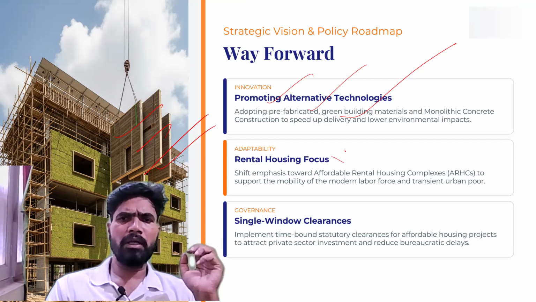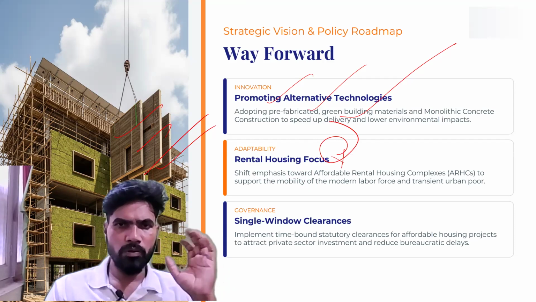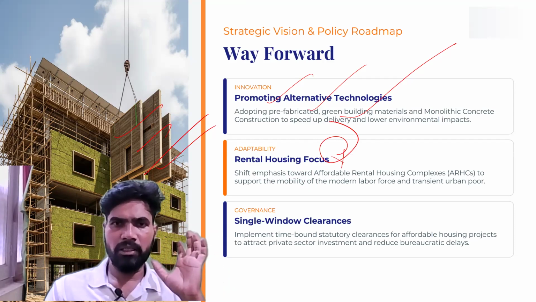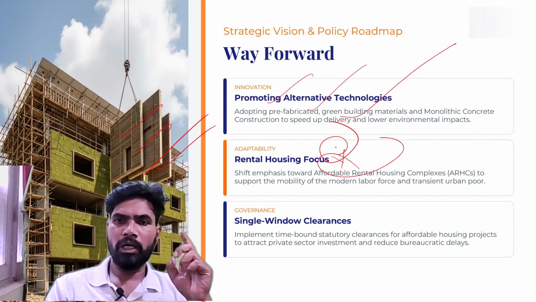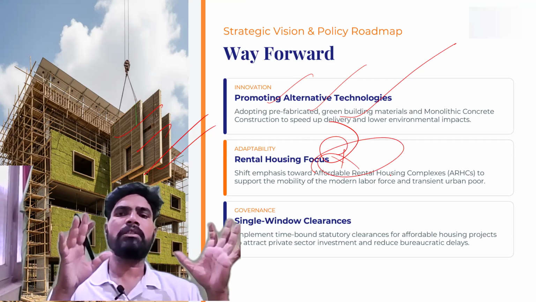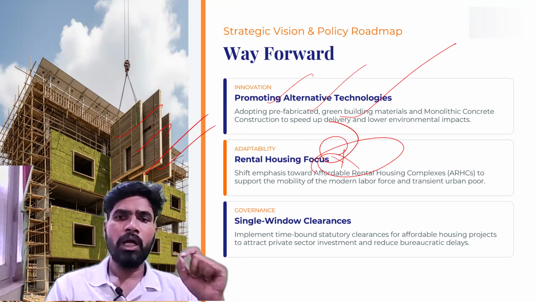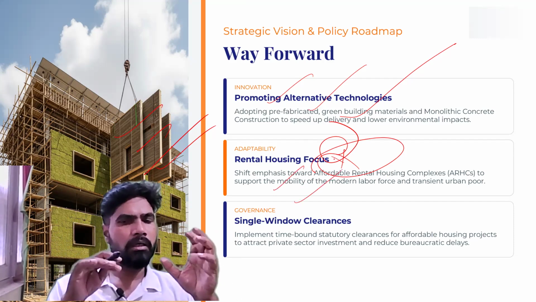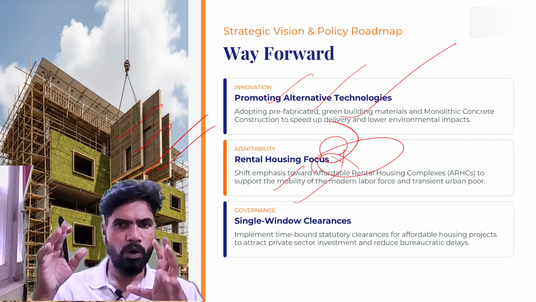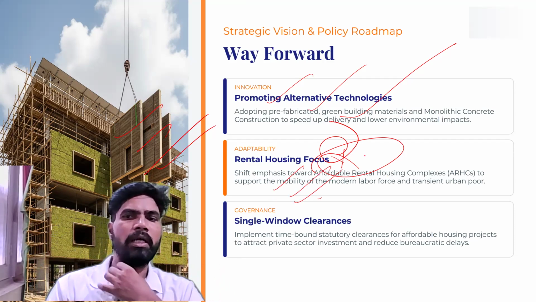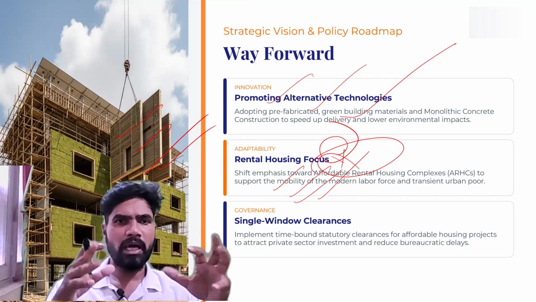The second solution is a very, very important one. We have to very much emphasize and develop rental housing, affordable rental housing. This is the crux of the entire discussion. We have to emphasize affordable rental housing complexes, big complexes we can build, so that people can come and rent the houses. To support this, highly transient modern labor, which has high mobility, and in that way the proliferation of slums can be prevented.